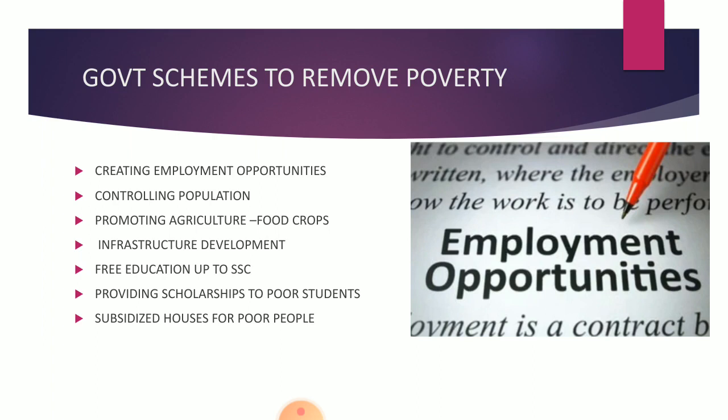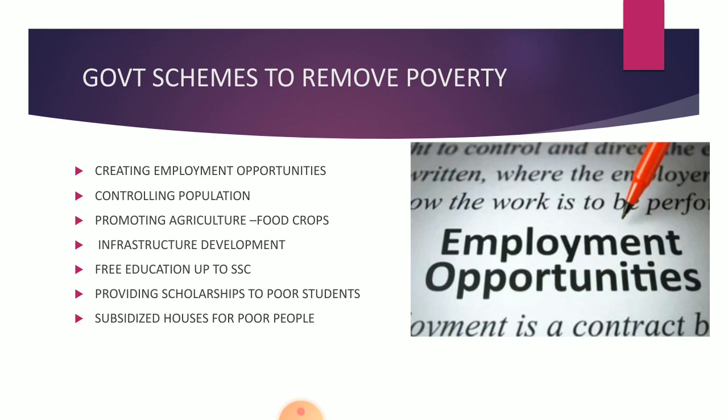The government constructed certain dams and canals in our country to provide easy availability of water for irrigation. The government has also taken steps for the cheap availability of seeds and farming equipment to promote agriculture. The government is also promoting farming of cash crops like cotton instead of food crops.